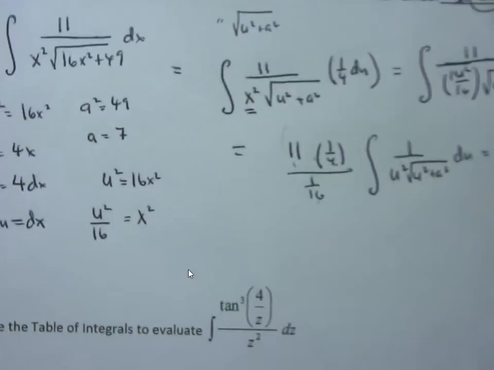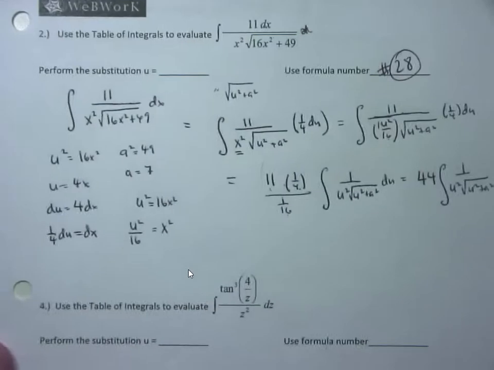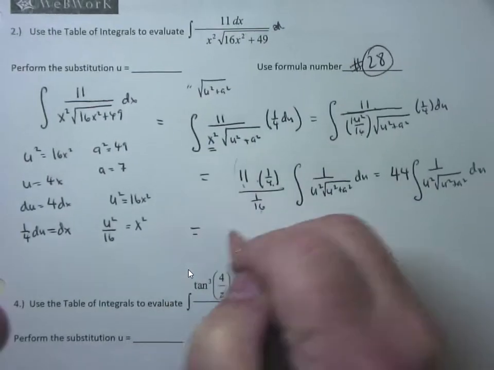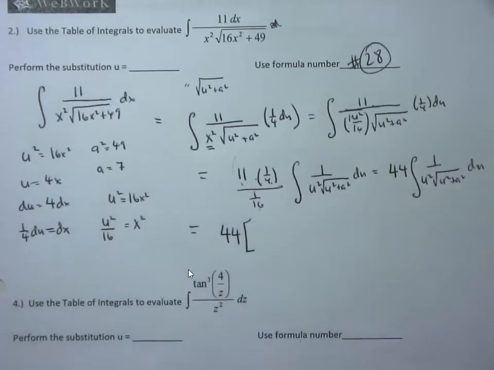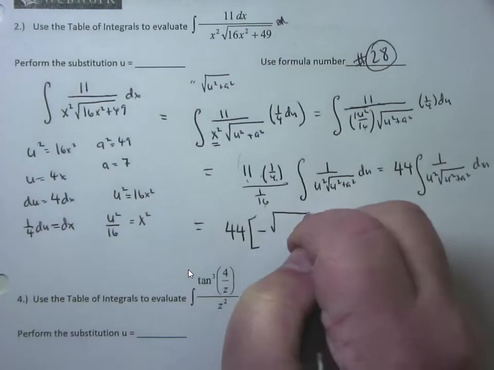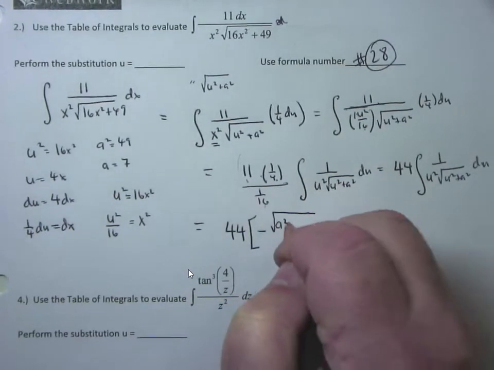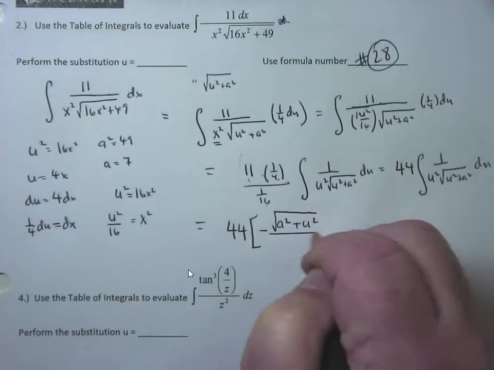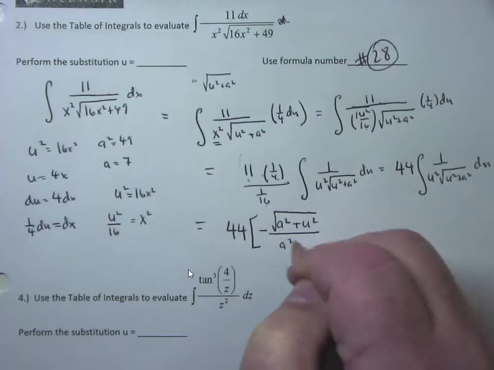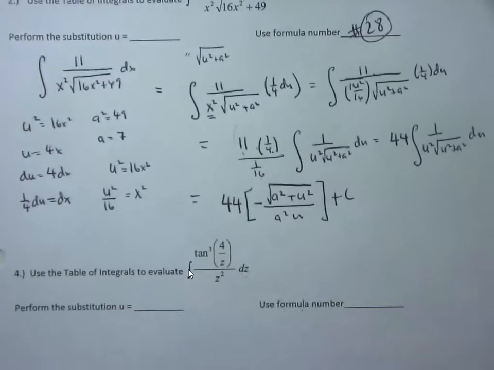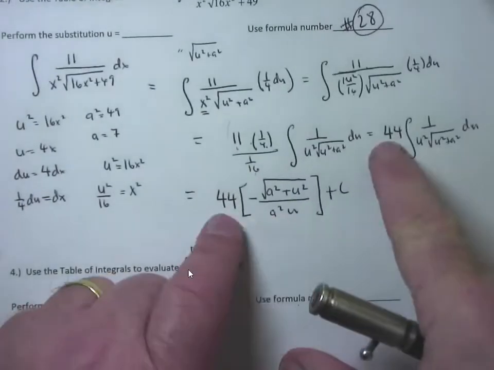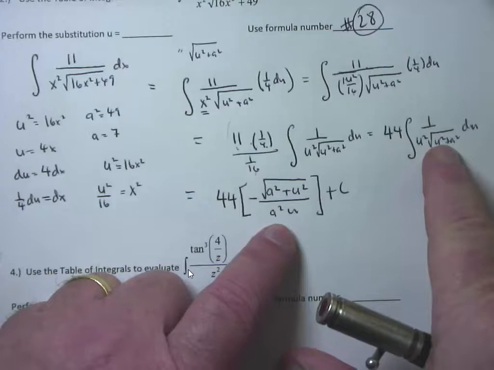So this would be equal to 44, the constant out front, in brackets, and I replace the integral with formula number 28, which is negative the square root of a squared plus u squared divided by a squared u, plus c.